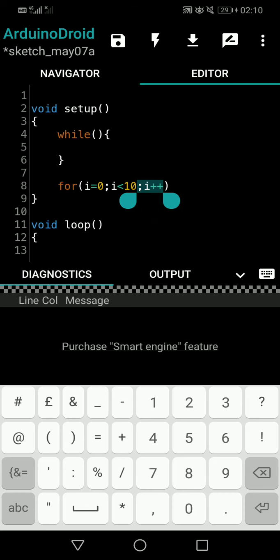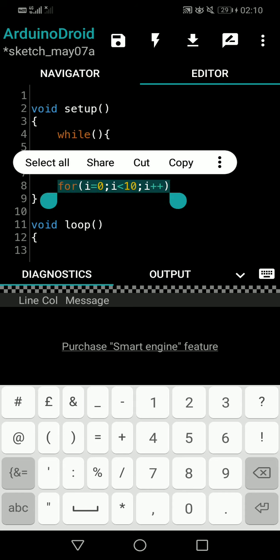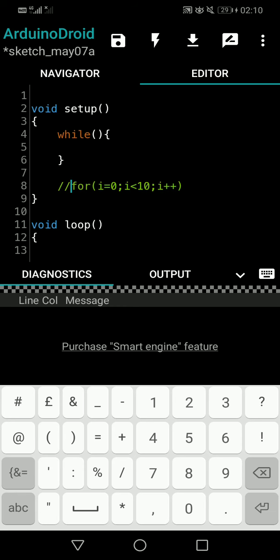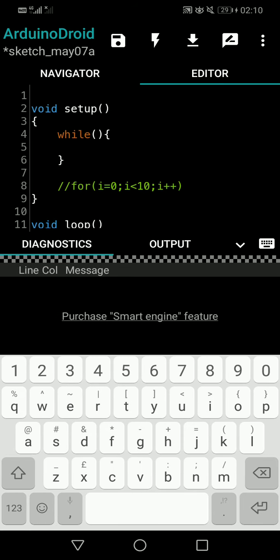I remember that even to make you understand the functionality, I broke these things up: i is 0 should come on top of the for loop, i is less than 10 should be inside the condition, and i plus plus should come in the last line of the for loop. Like that I explained, right? The while loop is somewhat easier and more understandable than that. So I will comment this out. The i is less than 10 part, the condition, is the only thing we write within the while loop. If the condition is true, the while loop will run.